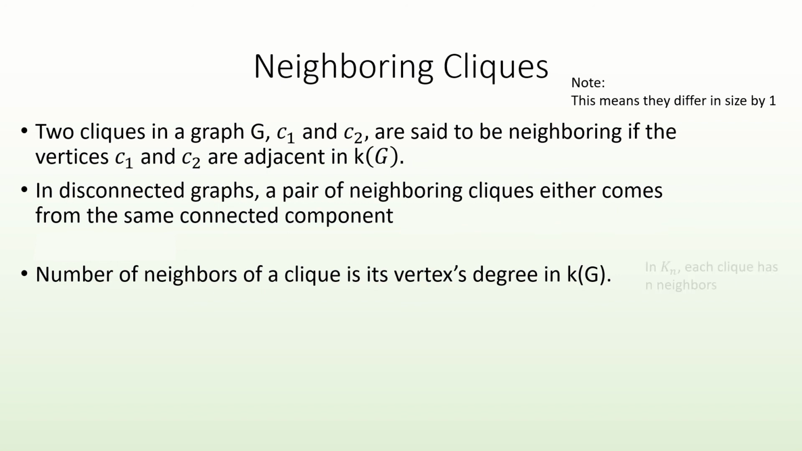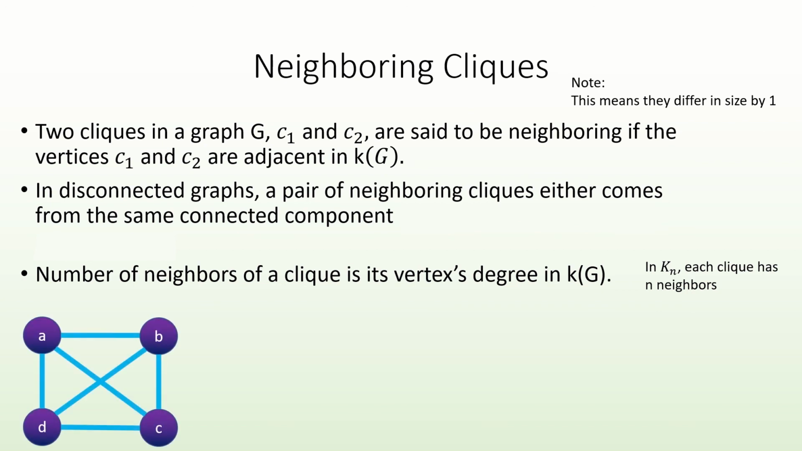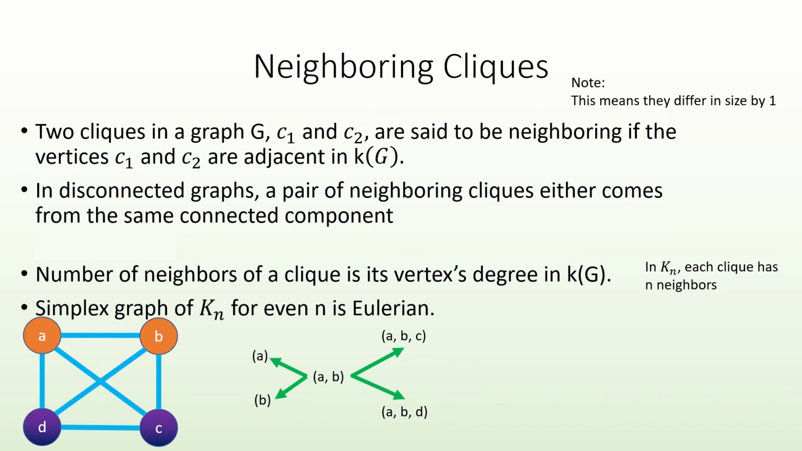Now, observe that in a complete graph with n vertices, each clique will have n neighbors. For example, in k sub 4, each clique will have exactly 4 neighboring cliques. By the inclusion of a single vertex, we can turn AB into ABC or ABD, and by the exclusion of a single vertex, we can turn AB into A or B. This means that the complete graph with n equal to an even number of vertices has an Eulerian simplex graph, as each vertex in the simplex graph will have n neighbors and n is even, meaning they will each have even degree.